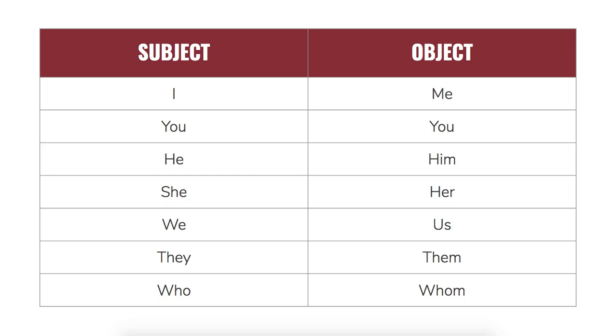You actually doesn't change, it stays the same, but he turns into him, she turns into her, we turn into us, they turn into them, who turns into whom? Now, like I said, if you speak English, this is already relatively familiar to you. However, there are a couple that trip up native English speakers, and we're going to look at those. It's the I versus me and who versus whom. Now, I can pretty much guarantee that the ACT will test you on these, so make sure you stick with me here.